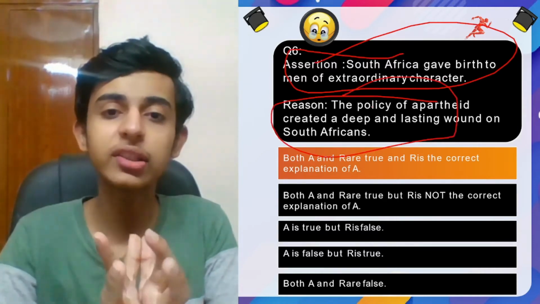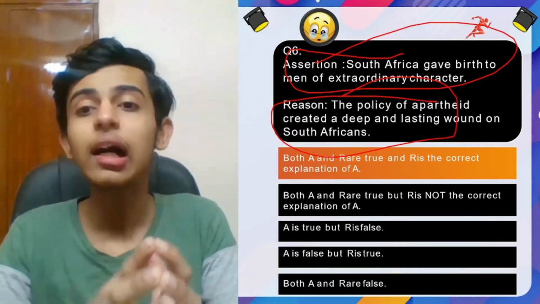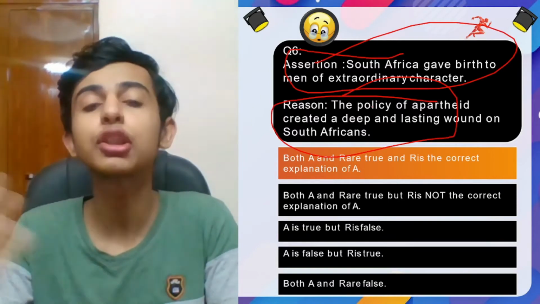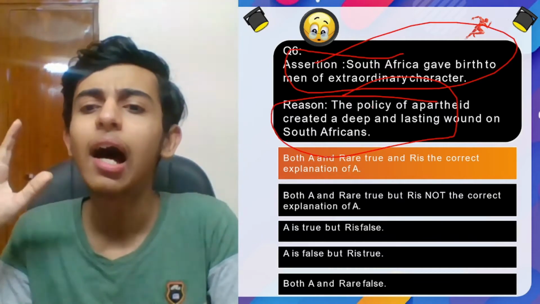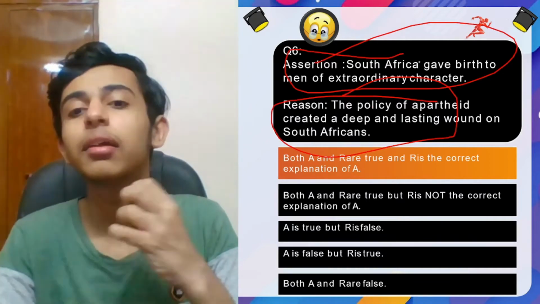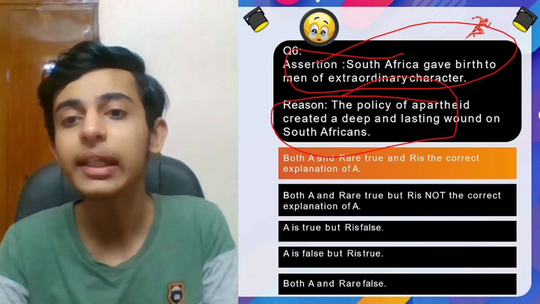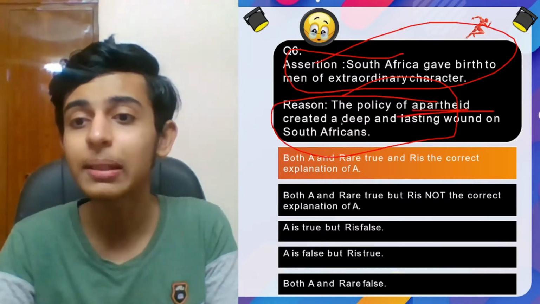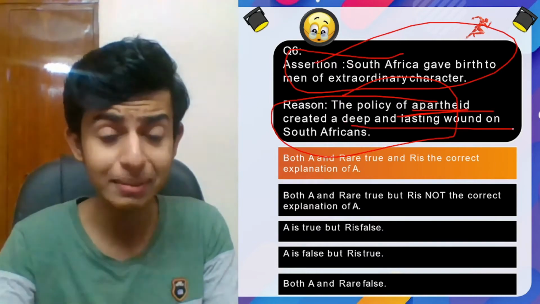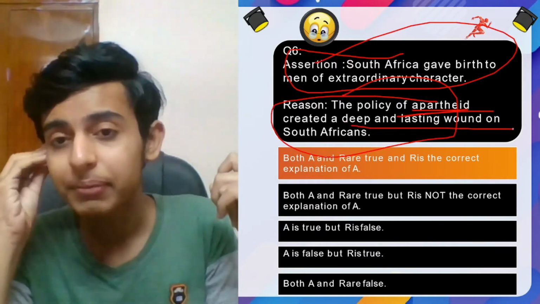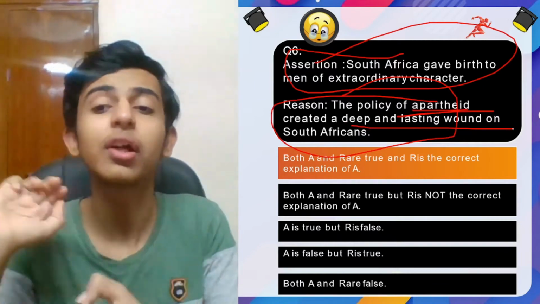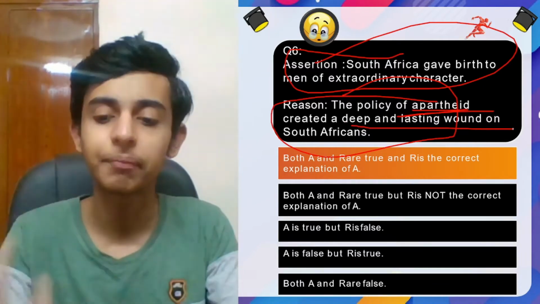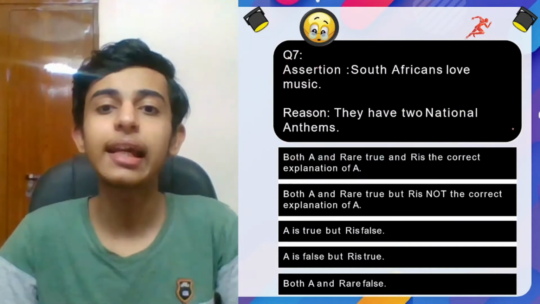Because Mandela also said that the depths of oppression create heights of characters. It means if you pressurize someone, let's take the example of apartheid, which created a deep and lasting wound on South Africans. Because of that only South Africa gave birth to men of extraordinary character, meaning those people were very brave and fearless. Right?